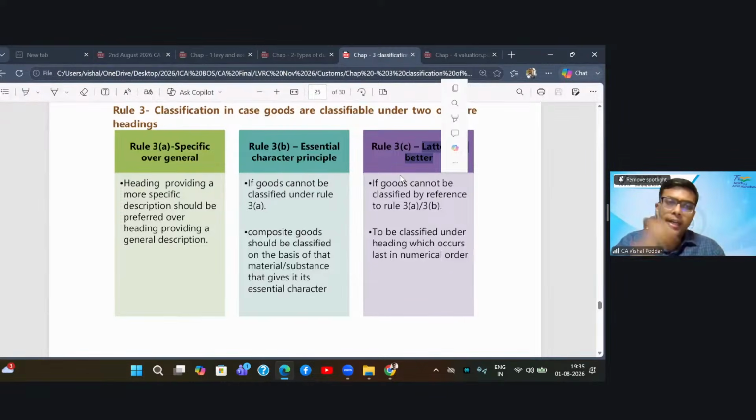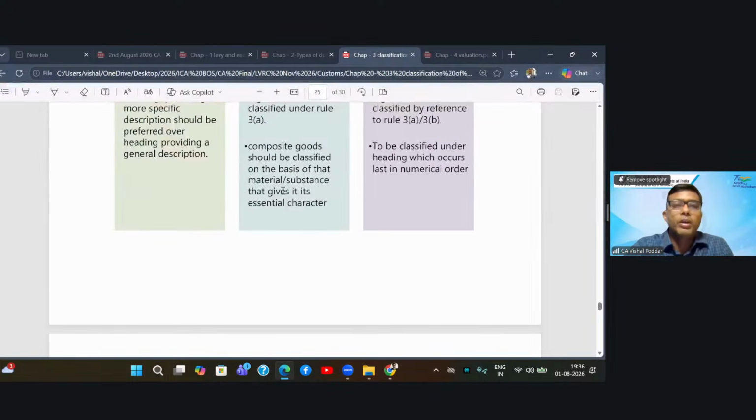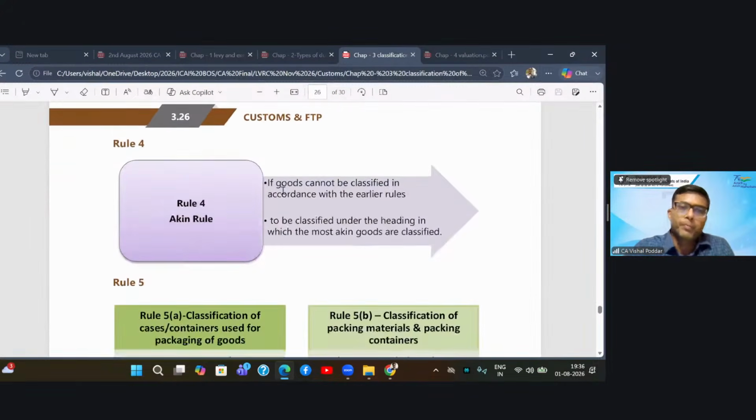Out of these 3 headings, which all seem to be equally correct, I will see sequentially which heading is the latest. So in my example, it is chapter number 40. So I will classify my goods in chapter 40. Numerically, whichever heading is the latest, sequentially at the end, I will classify my goods in that heading. This is what 3C says.